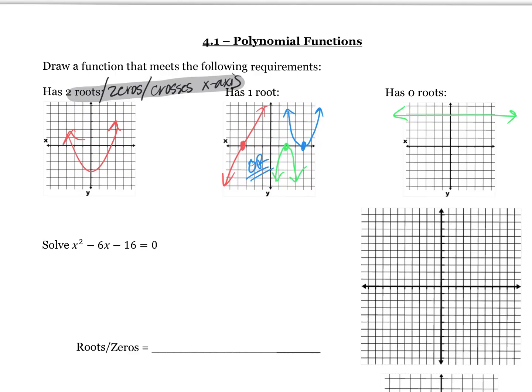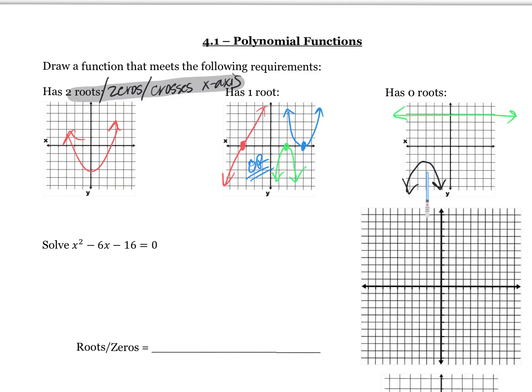What if Mara didn't just break her school record, which she did? What if she didn't? What about this one? She would have been sad. Does this one ever cross that x-axis? No. So we could have parabolas and linear functions that never cross that x-axis. Sound good? What would be the equation of something like this?